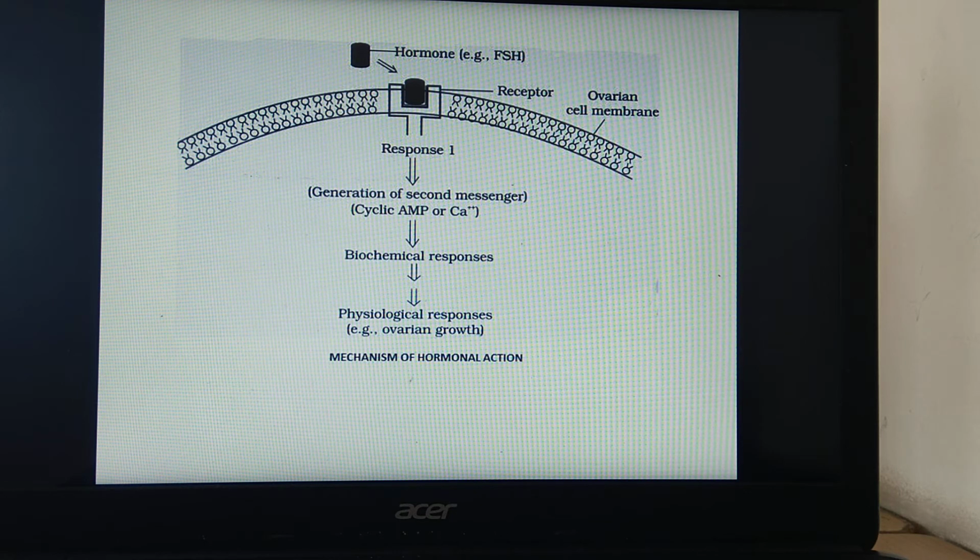First one, the diagram shown is for mode of hormone action through membrane receptor. Here the membrane is shown and the receptor is present here. This is the mechanism of hormone action through membrane receptor.